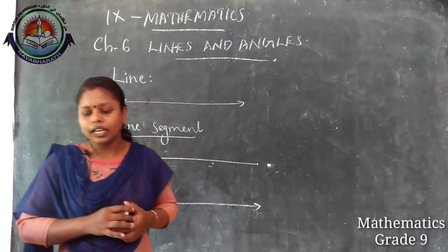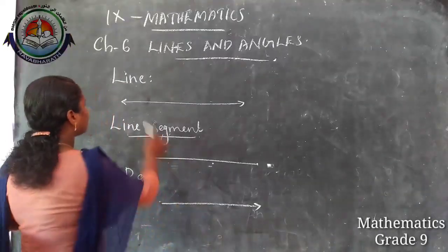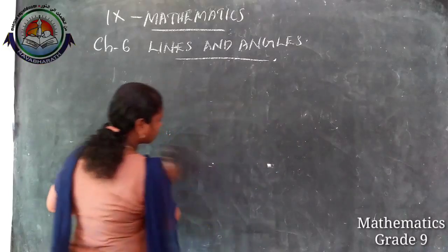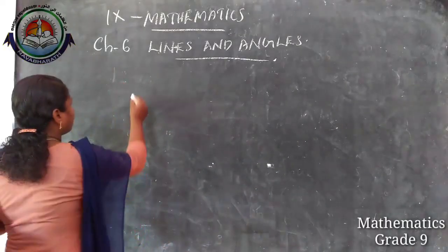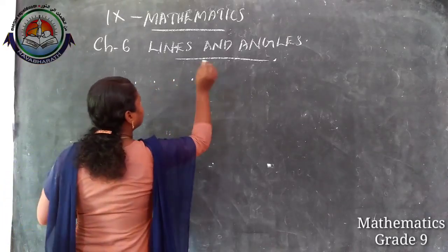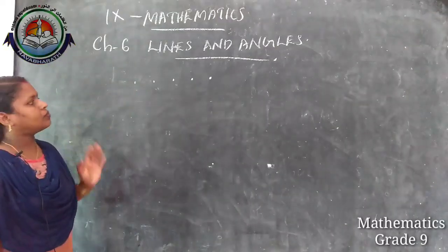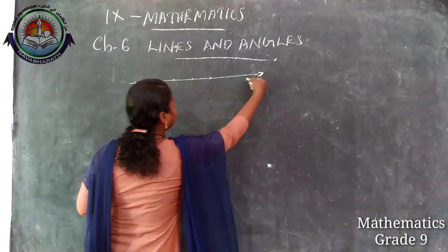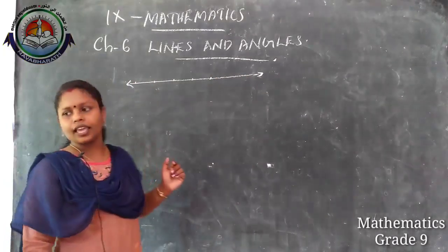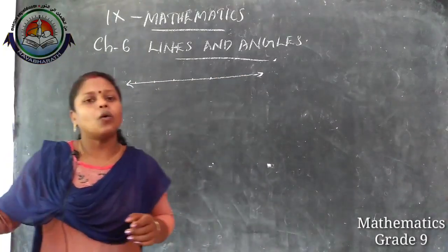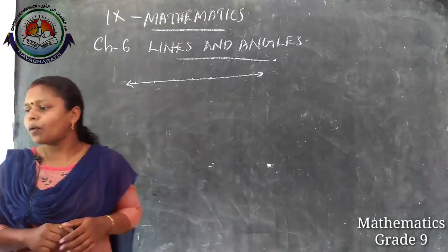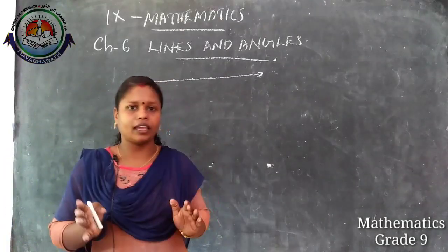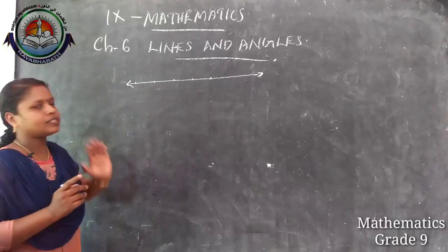Then next, collinear point. What is collinear point? Collinear point means if we have some points here, 5 points are there, and through these 5 points I can draw a line. So we can say that these points are collinear. Collinear points means 3 or more points on the same line.